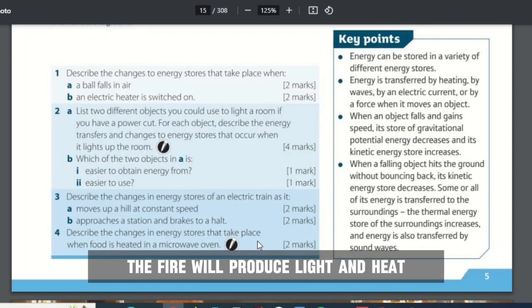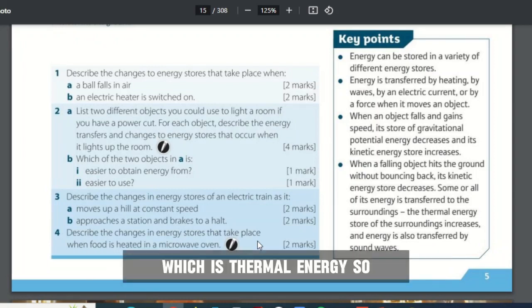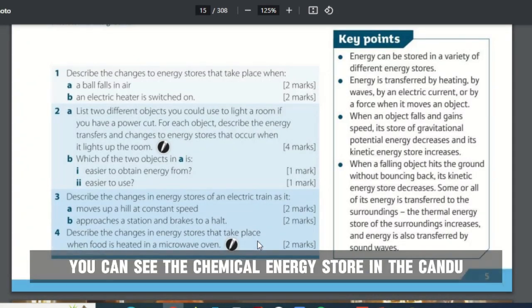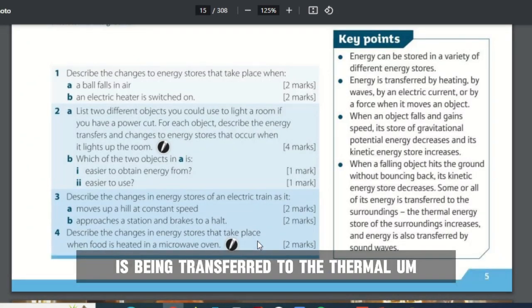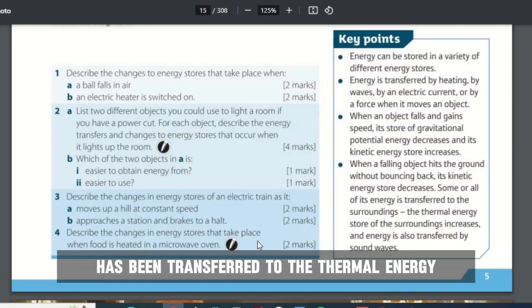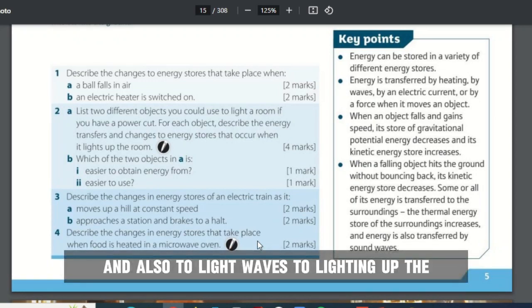Of course, the fire will produce light, and heat, which is thermal energy. So you can say the chemical energy stored in the candle is being transferred to thermal energy, and also to light waves to lighten up the room.